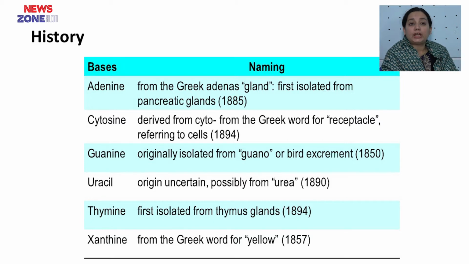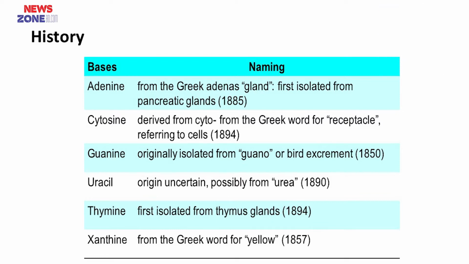Cytosine derived from the Greek word for receptacle, referring to cell, named in 1894. Guanine was named in 1850, originally isolated from guano, or bird excrement. That means guanine is named after bird excrement.